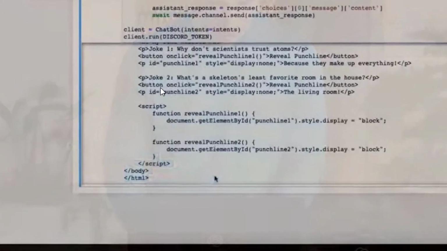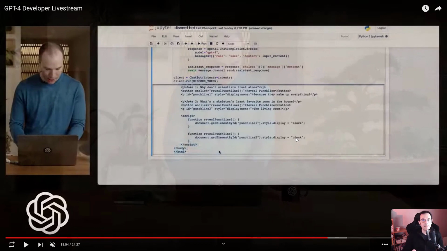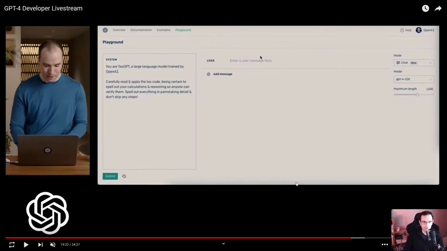So we can immediately see that here we have a button with a click event handler that just calls this function reveal punchline 2, and reveal punchline 2, what does it do? It simply gets an element by its ID, the ID of punchline 2, and it changes its style, so it goes from probably display none to display block in order to reveal the punchline. So you see, you go from a simple drawing that was scanned with the smartphone of the user here who made the demonstration, and it became code. If you think, oh, I will stop learning programming because I will be replaced. The problem is that ChatGPT can also do your taxes.